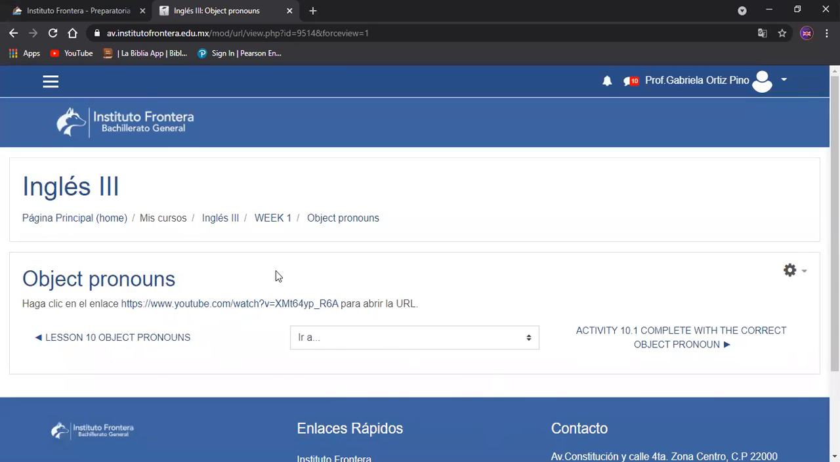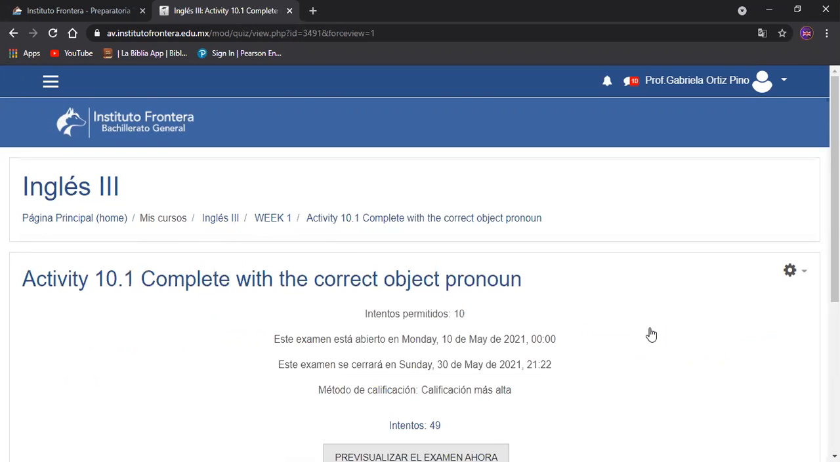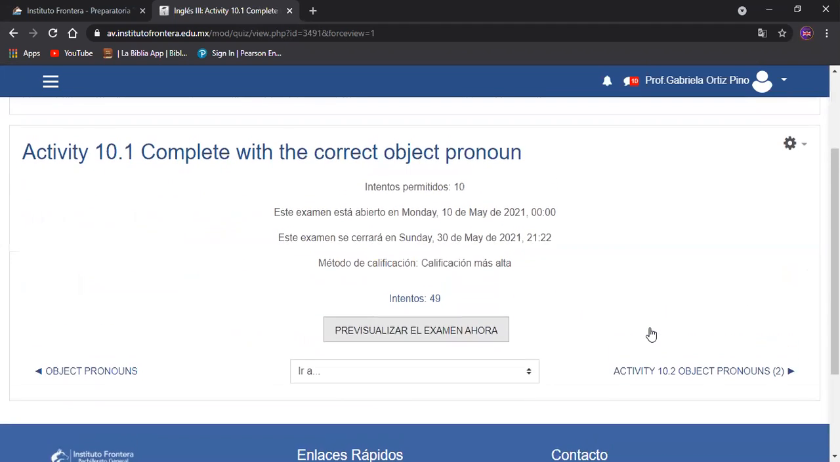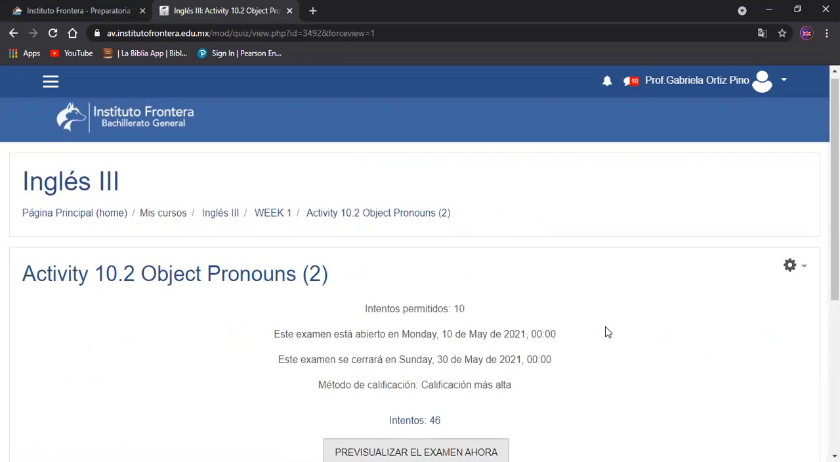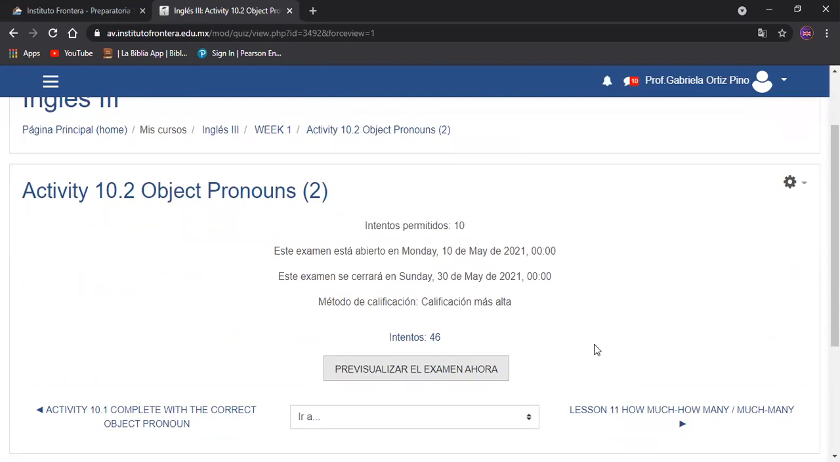Tenemos por acá un video de YouTube para que podamos ver los object pronouns. Tenemos una actividad, completar con el object pronoun correcto. Una segunda actividad para reforzar el object pronoun. Si hay alguna duda, es posible regresar a la tablita anterior y ver a qué se refiere.